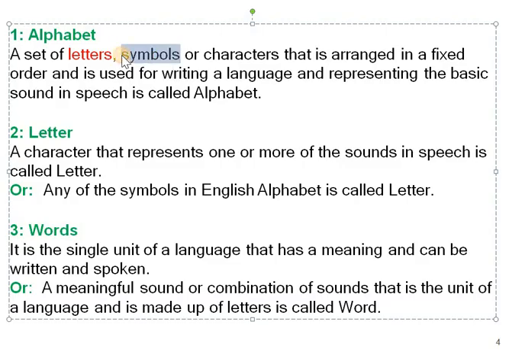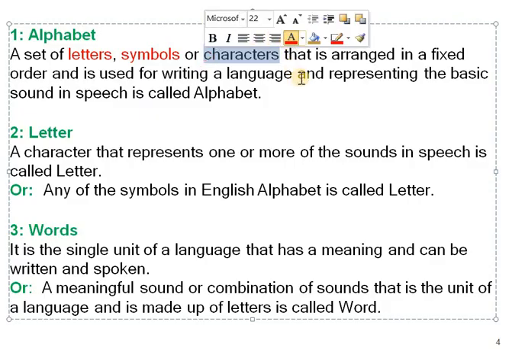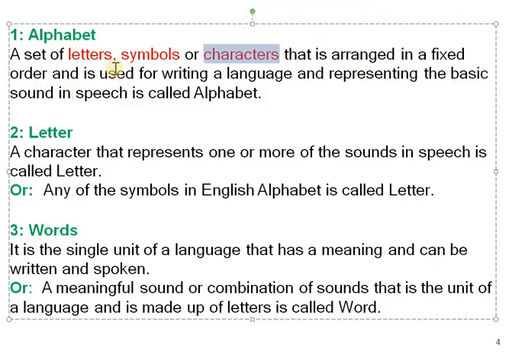Symbol means, like we often see a danger symbol on medicine, on pesticides or insecticide. Characters, like in Chinese we have characters, arranged in a fixed order and used for writing a language or representing the basic sounds in speech, is called alphabet. This is the proper definition of alphabet. Now, letter: a character that represents one or more of the sounds in speech. Any symbol in the English alphabet is called a letter, like A, B, C, D.